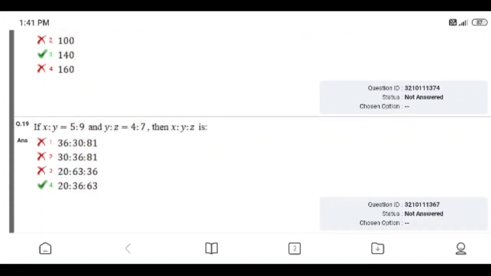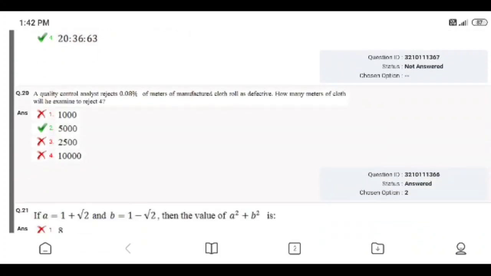Question number 19. If x is to y equals 5 is to 9, and y is to z equals 4 is to 7, then x is to y is to z is, the right answer is 20 is to 36 is to 63. I did not attend the question.